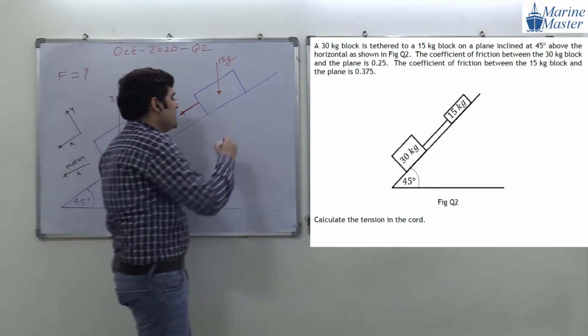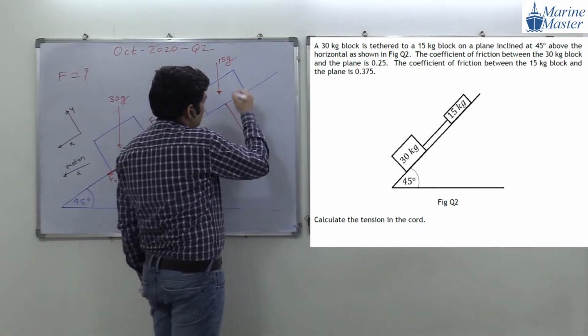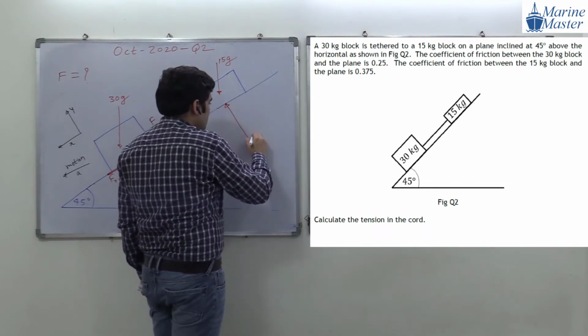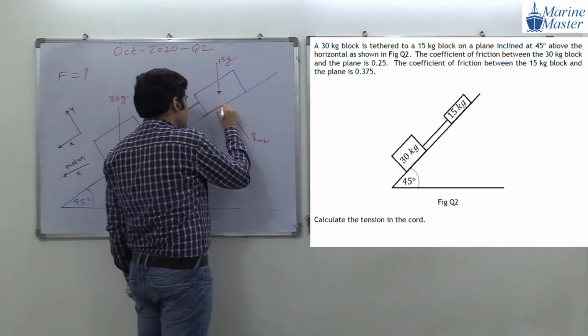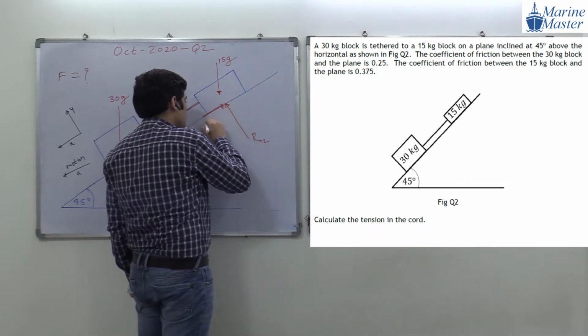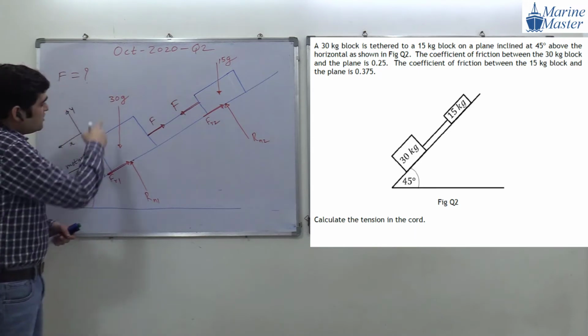Same scenario will be here also. So here, what we will say? Normal reaction, what, everyone? Rn2. Okay, and then friction force will be what? Opposite to the motion. So this will be Fr2.